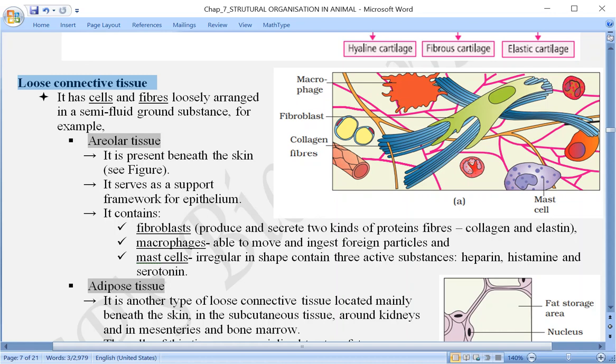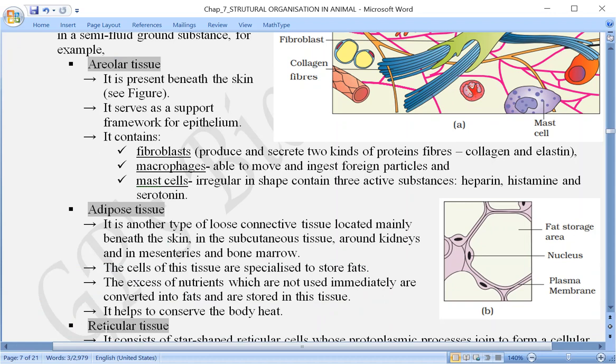This is further classified into three types. The first one is areolar tissue, second one is adipose tissue, and the third one is reticular tissue. Once again, areolar, adipose and reticular tissue. Now first let us try to understand areolar connective tissue. Actually, areolar connective tissue and adipose connective tissue, both of them are located under the skin. They are present under the skin.